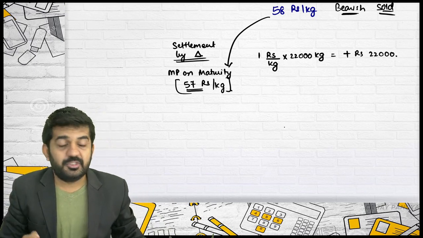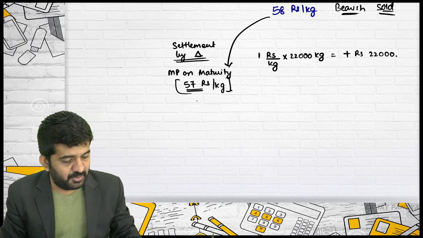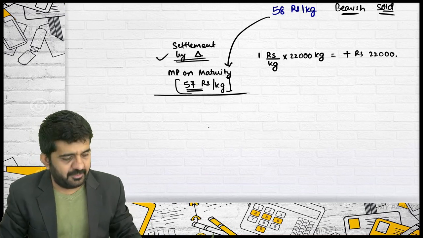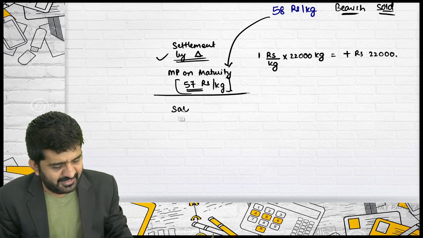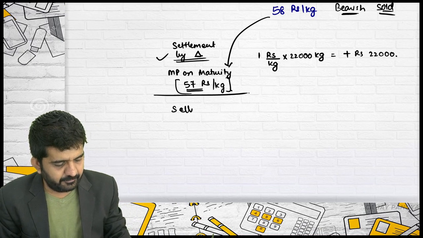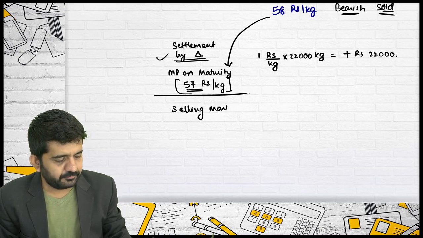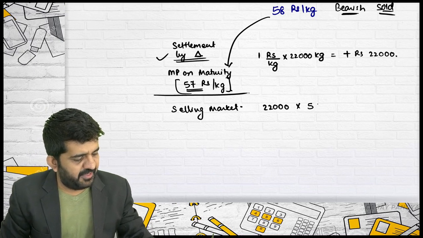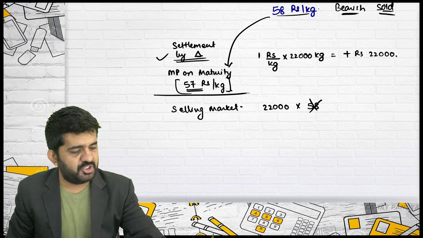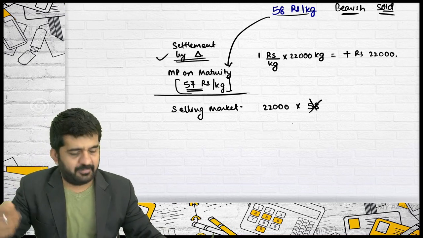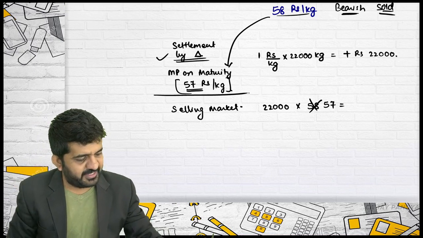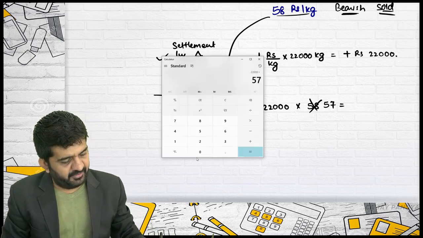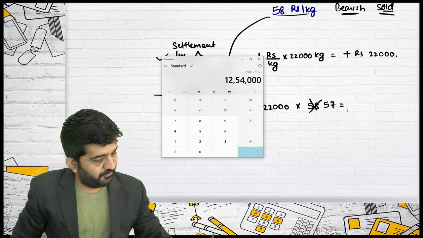But now, this 22,000 kgs, you will have to sell it in the market. Now, you cannot sell it in the contract because you have done settlement by differences. You will be selling this in the market at 22,000 multiplied by 58. No, 58 option is now not available. You have done this contract settlement by differences. Multiplied by 57. 22,000 multiplied by 57, 12,54,000.